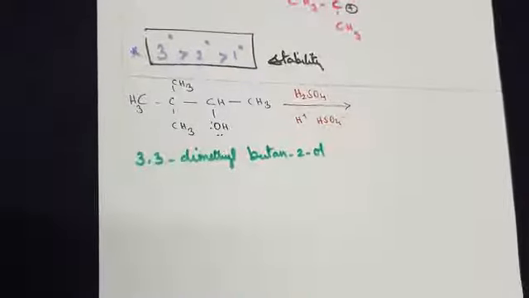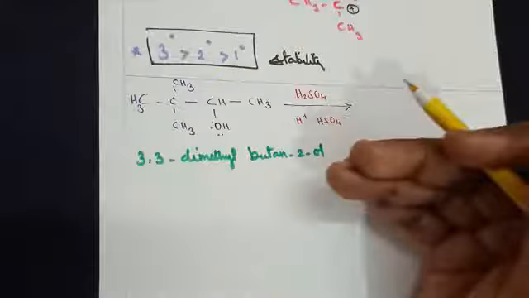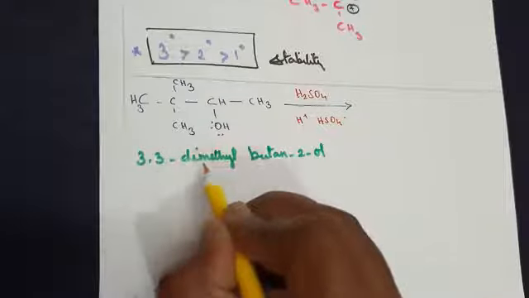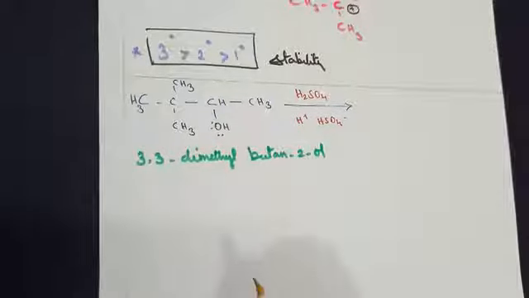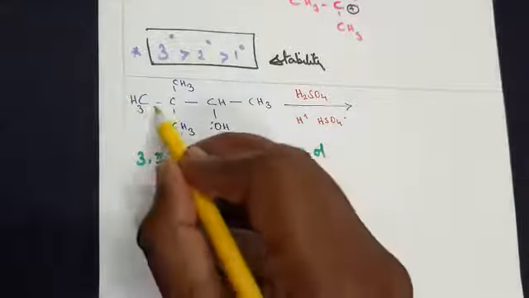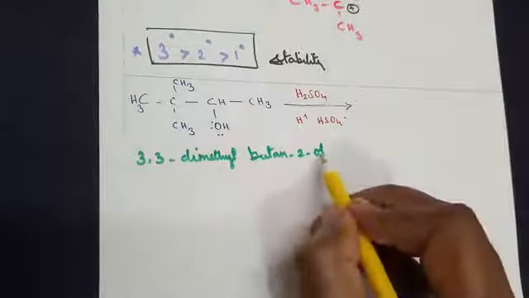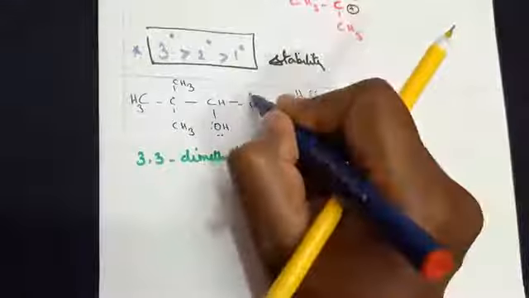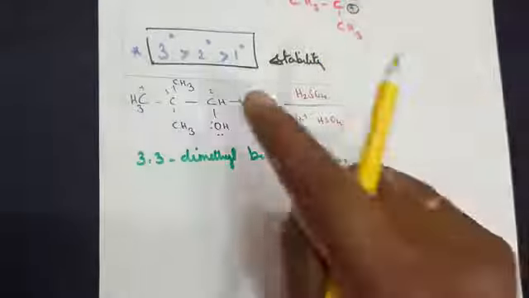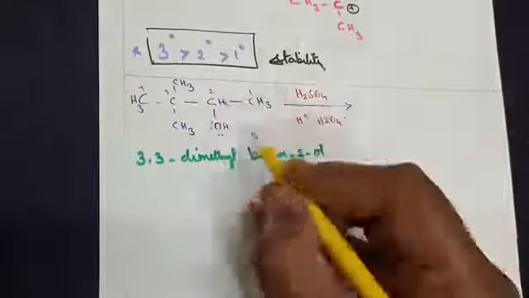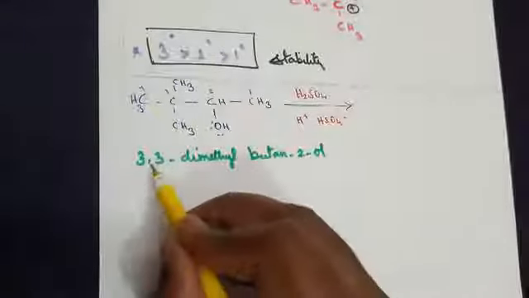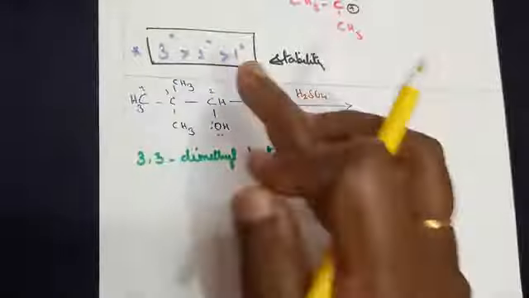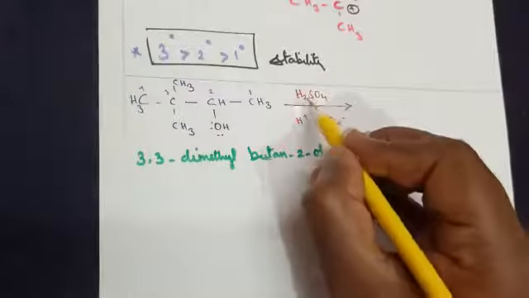Let's directly move on to the question that is explained in the textbook. Then I will work out one more application question to teach you more clearly. Now 3,3 dimethyl butan-2-ol is taken. The word butane tells you 4 carbons should be there. 2-ol, when you say, the second carbon should get the hydroxyl group. So when you number the carbon atoms 1, 2, 3, 4, the functional group should get the lowest number. So the second carbon has got an alcohol group. 3,3 dimethyl, when you say, the third carbon has got two methyl substitutions. You understand the nomenclature. Treating it with the H2SO4.